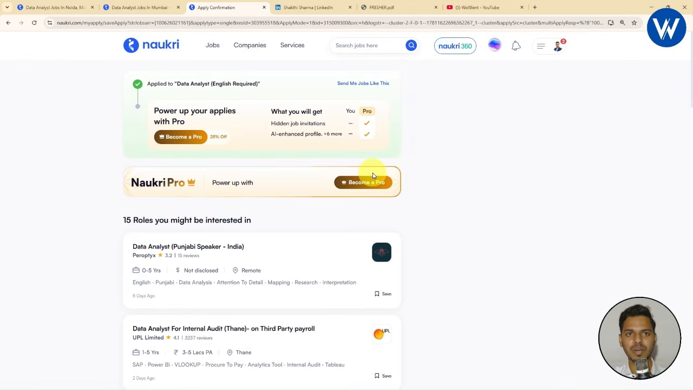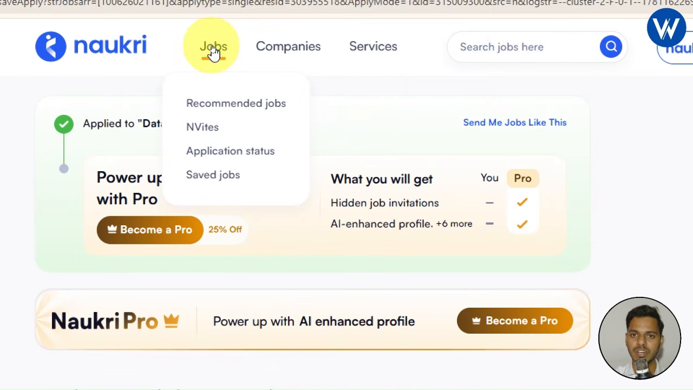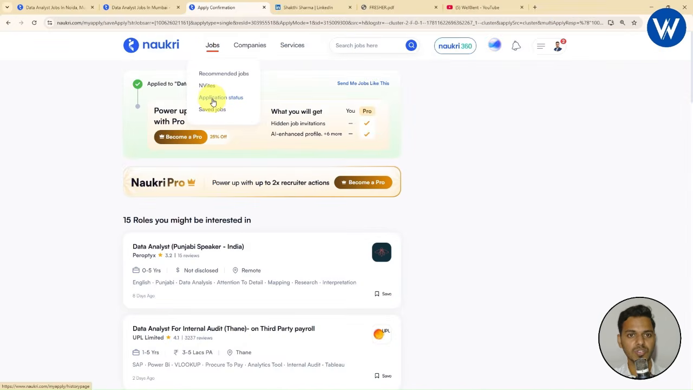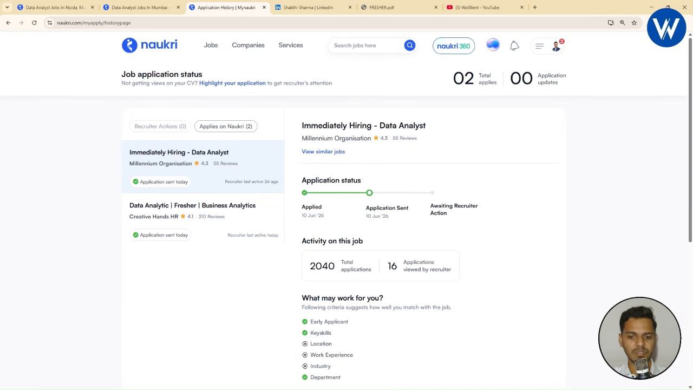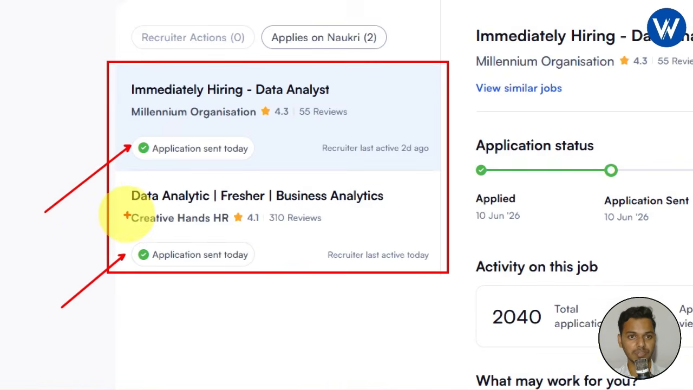So once you click on apply, finally you can see you have applied to the job, right? Here you can see applied to data analyst, English required job. Now if you want to see this job status, you need to simply click on this job available. Now under this job here you can see application status. Now what you need to do is look here guys, click on application status. Now here we will see all the job status which we have already applied. Just for demo, I have applied for these two jobs previously.